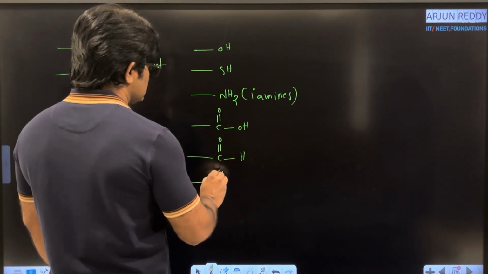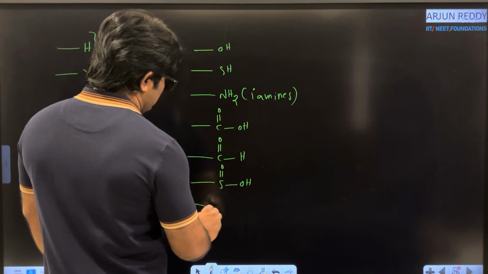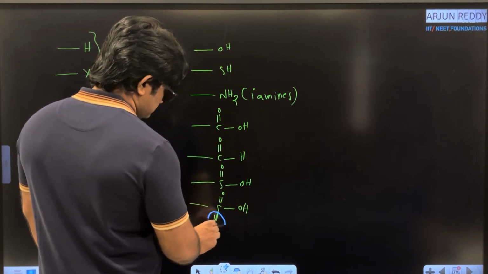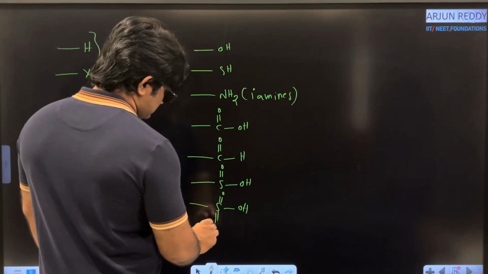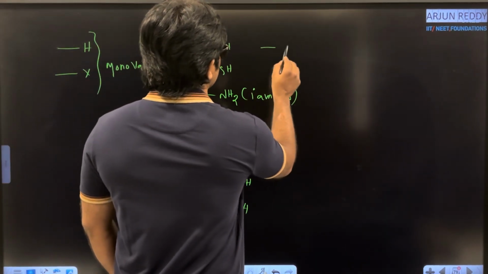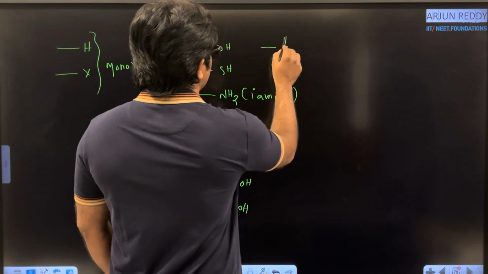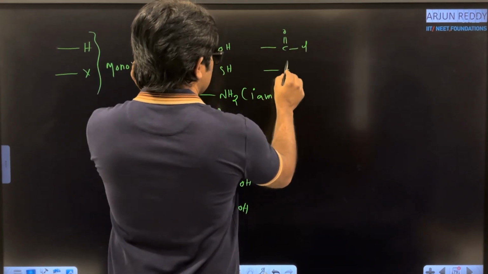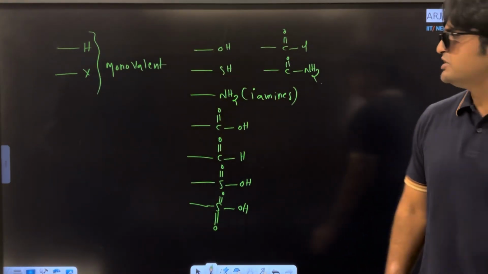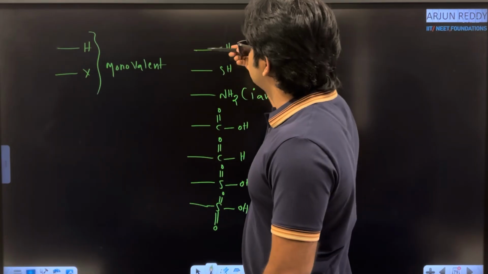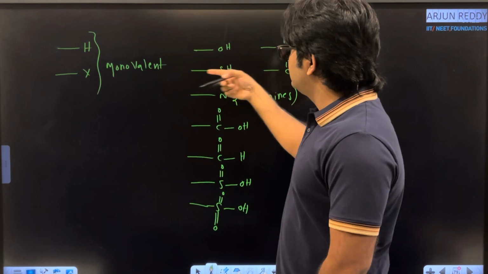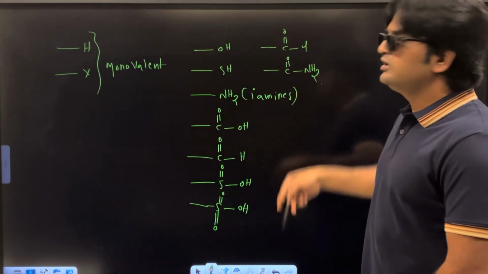For example, if acid is given like this, OH, and even in case of S double bond O, OH. Wait a minute. In case of aldehyde also, aldehyde already completed or not? Yes, completed. In case of acid halides, in case of acid amides, NH2. You observe what is the common feature of these functional groups. Here only one free valency is present. This is known as free valency. Only one free valency is there, like that, in all these functional groups.